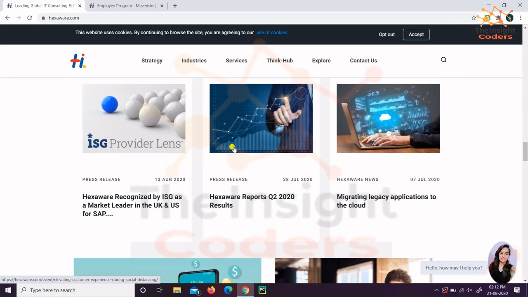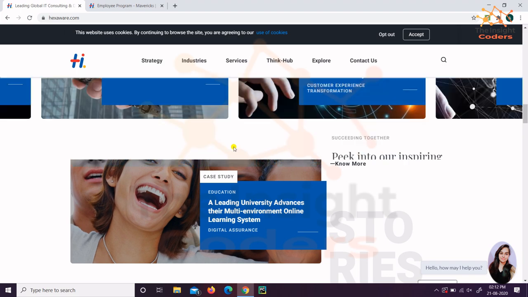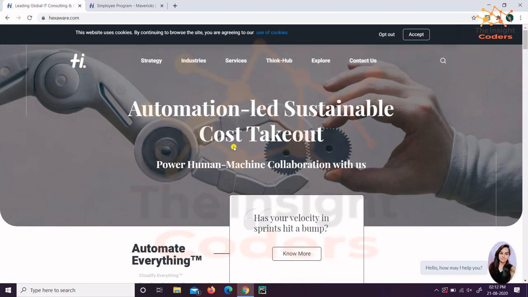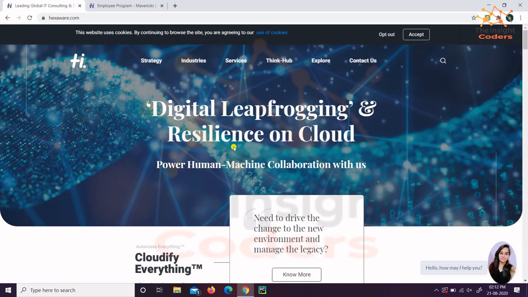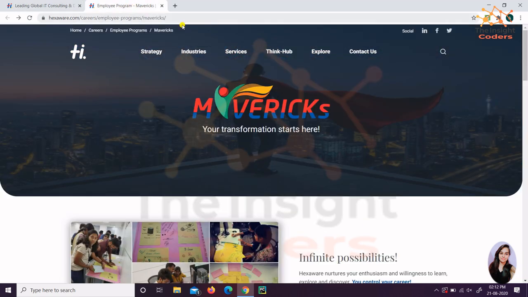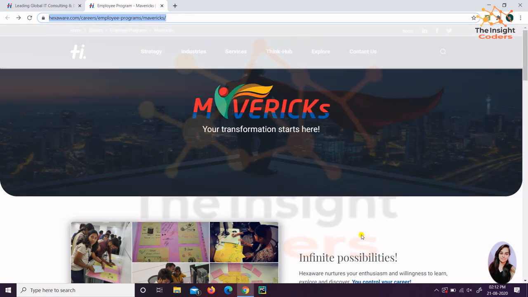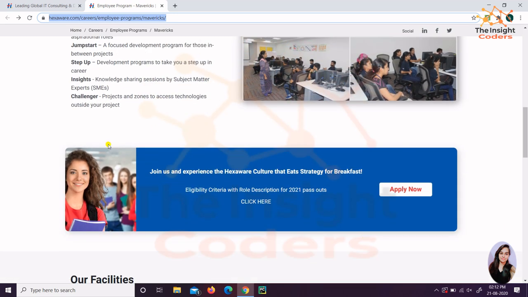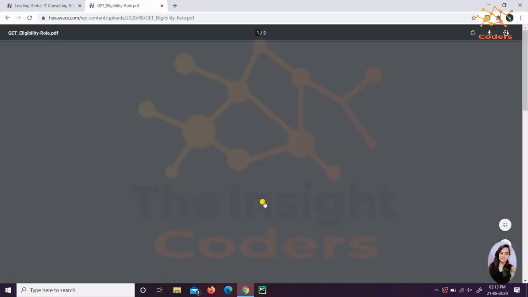You can visit the site also to look at the projects they are working on and everything about it. But still, today I am just going to tell you how to apply for the company, right? I'll provide this link in the description, so you can click on the link and apply. Finally you will get this screen. Here it first tells the eligibility criteria with role description, and it is only for the 2021 passouts. So I'm clicking on it.